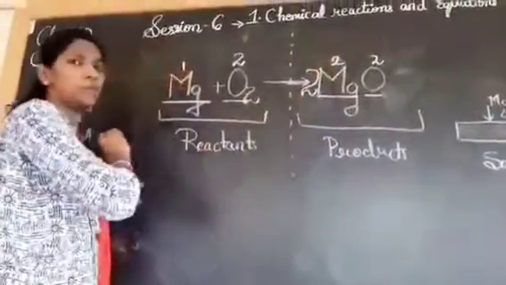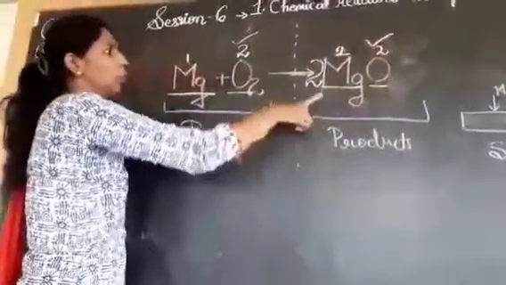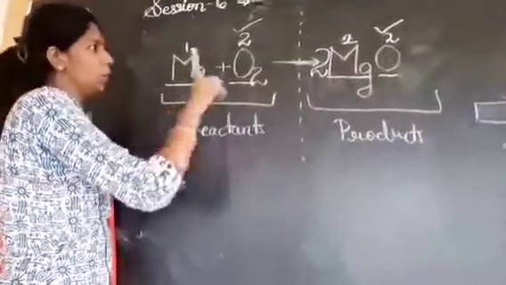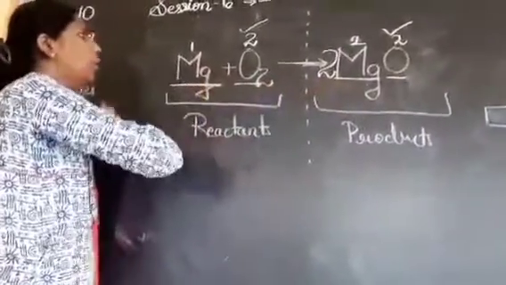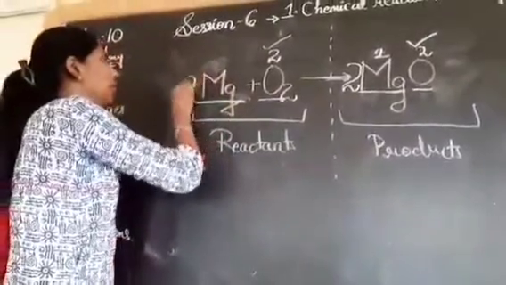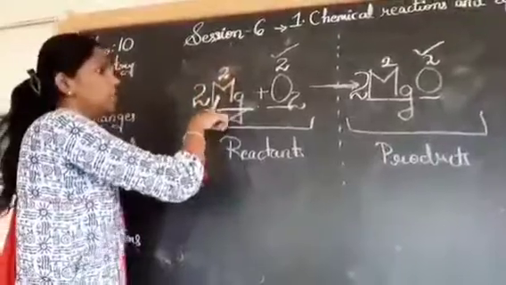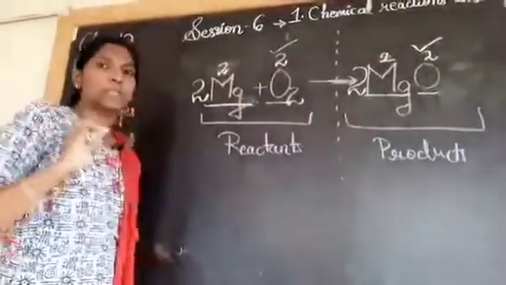Magnesium is 2 atoms. Is it balanced? Oxygen is done now. Oxygen is balanced. What about magnesium? Is it balanced? No. 2 magnesium, 1 magnesium. And can I put it like that? No, it's not valid. So you're going to put it here. So here we have 2 magnesium. That side we have 2 magnesium.